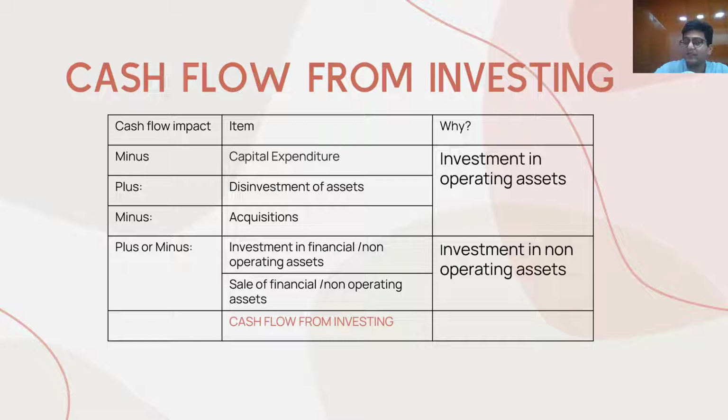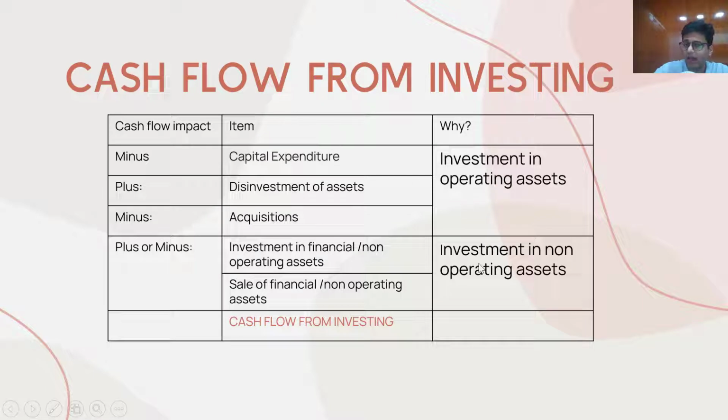Sometimes companies issue their own stock to purchase the other company's stock. In that case, that figure will not come here. However, if you have paid cash to purchase the stock of the other company, like Elon Musk is paying Twitter to purchase their shares, then this will result in acquisitions. So this is how we see the cash flow from investing in operating assets.